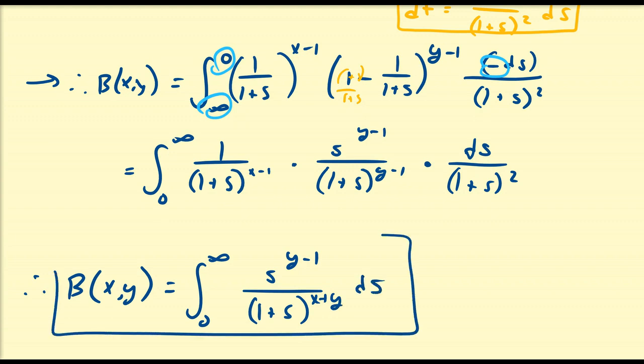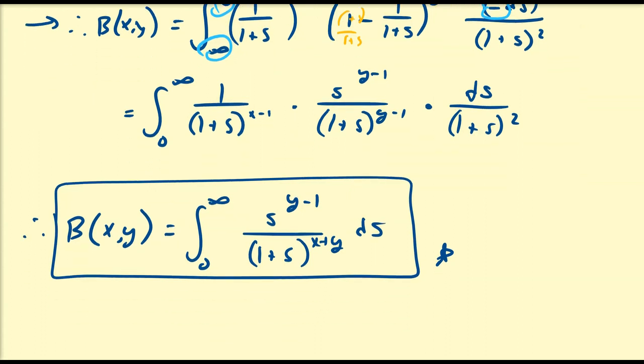Right? And you can, of course, replace s with t if it makes you feel any better, because s is just a dummy variable. So we're actually going to use this representation because it's really close to the gamma integral, we can use this to derive a very, very important identity that connects the two.